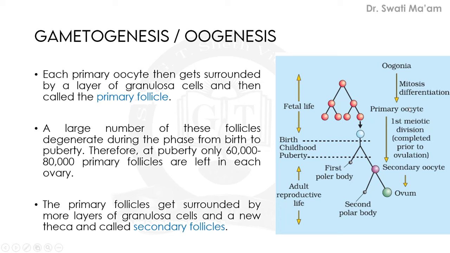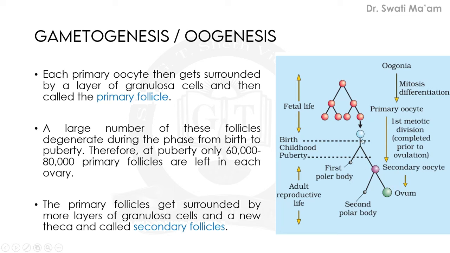Then the first meiotic division is completed prior to the ovulation. So from birth, childhood, and then puberty, this is the resting stage. And now we have reached up to this secondary follicle or secondary oocyte. Don't be confused with the terms. Now this secondary oocyte will be converted into ovum.